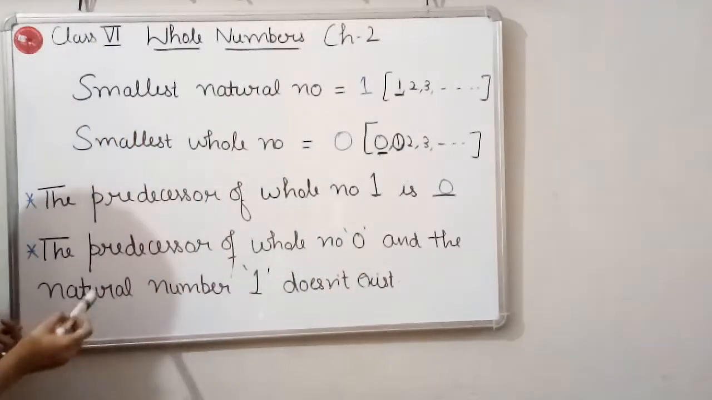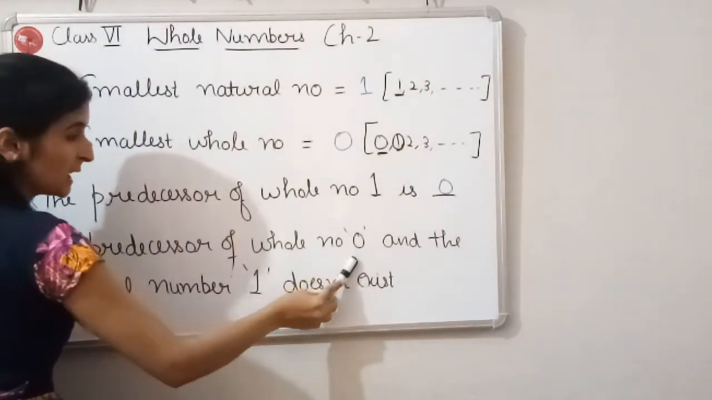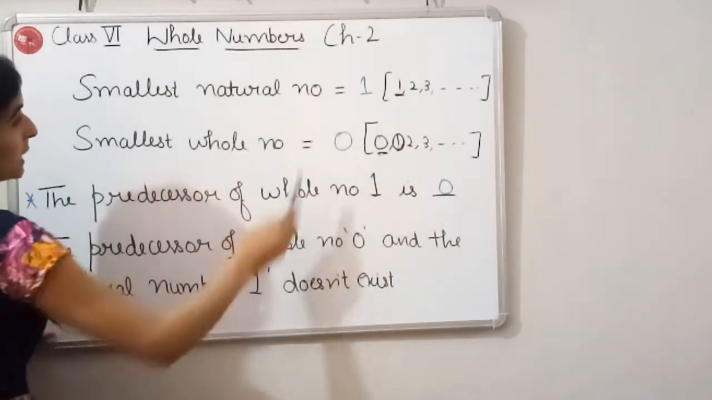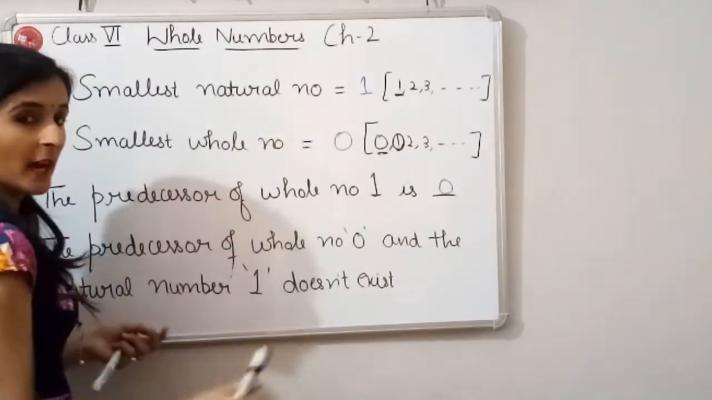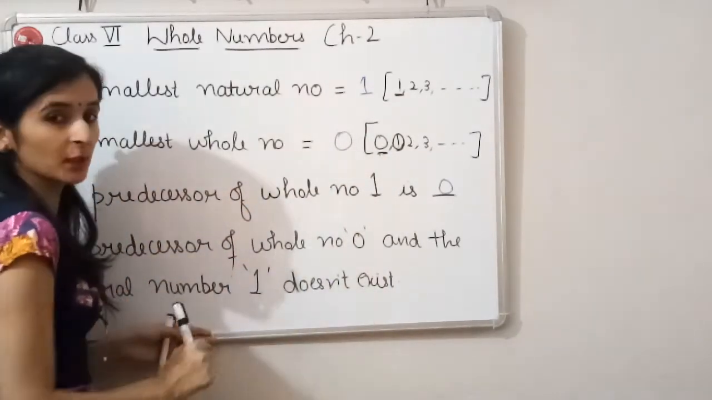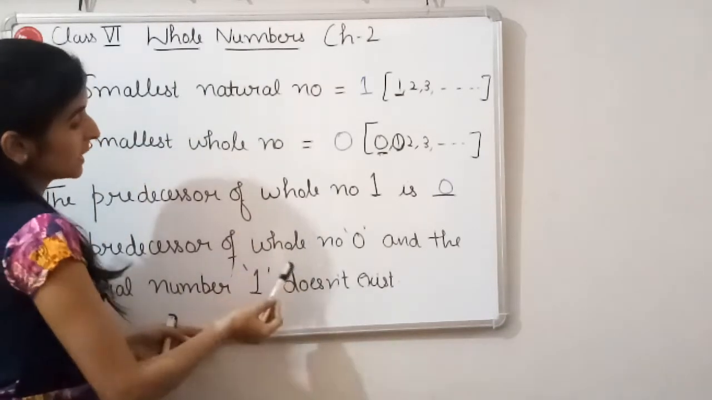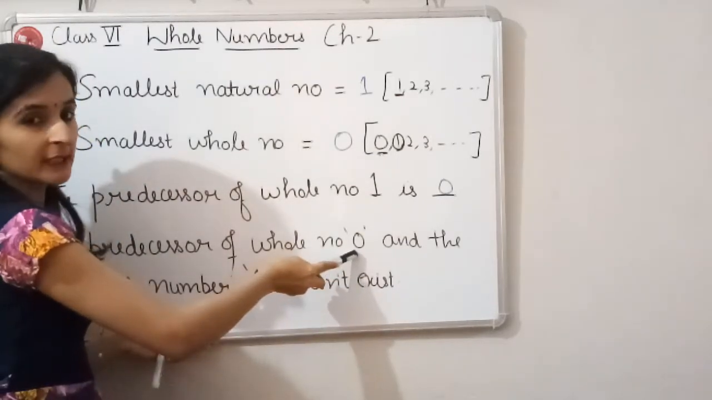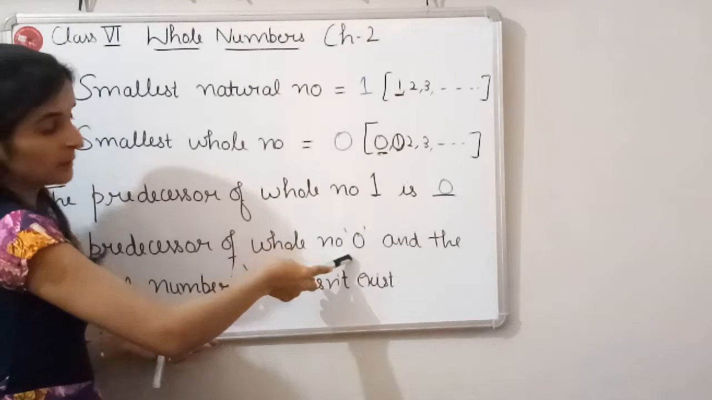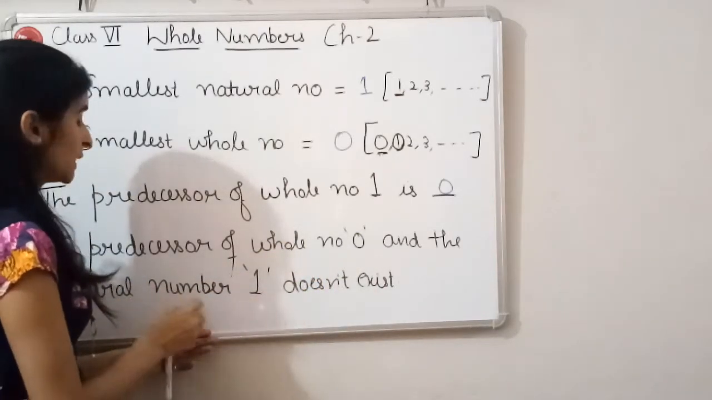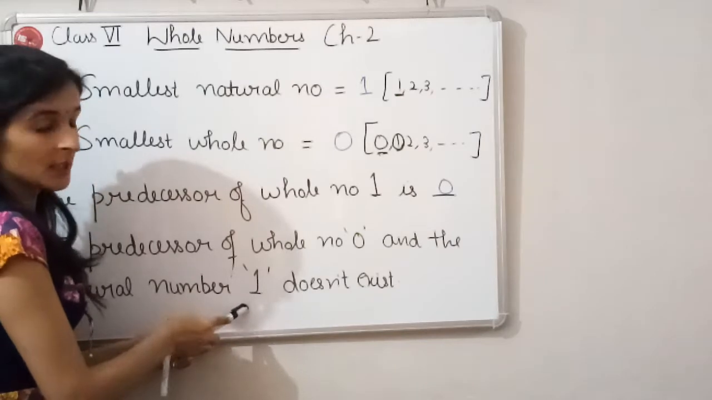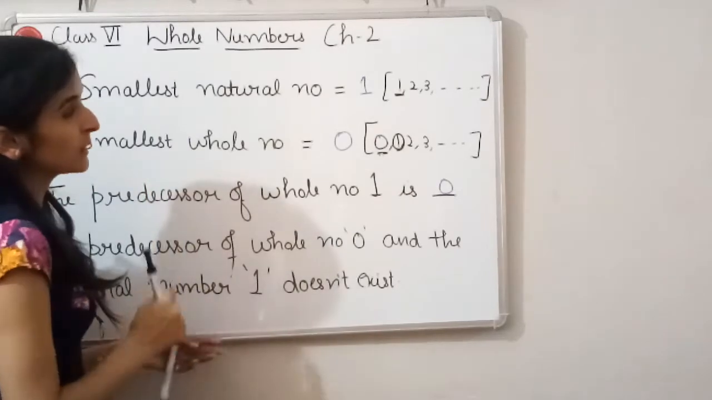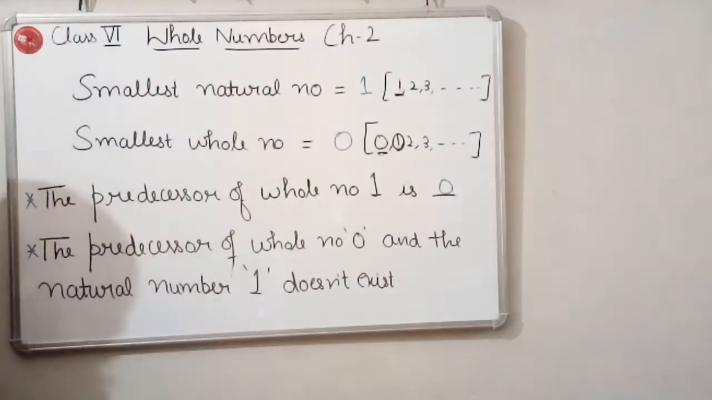And the second point is the predecessor of whole number 0 and the natural number 1 does not exist. Why the predecessor of whole number 0 and natural number 1 does not exist? Because in whole numbers 0 is the smallest whole number. So there cannot be the predecessor of 0 in the collection of whole numbers, and as well as in natural numbers, the smallest natural number is 1. So there cannot be any predecessor of 1. So these were some points which you have to remember.